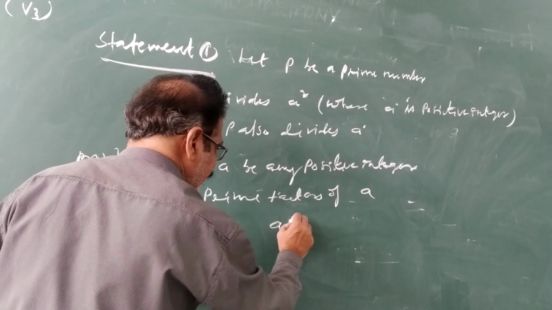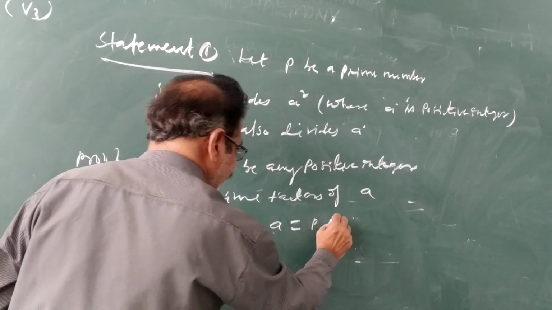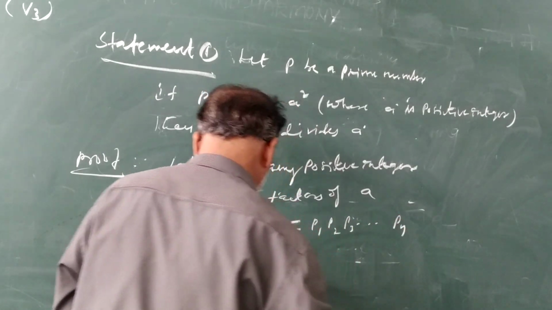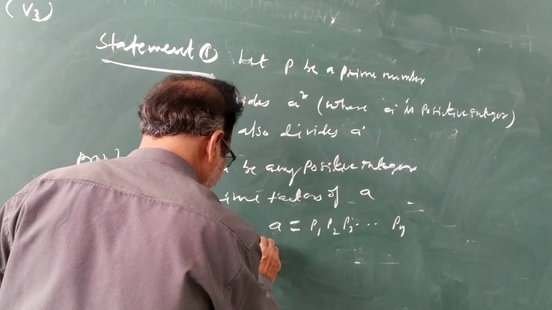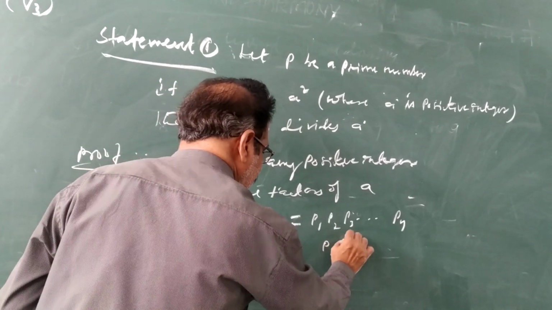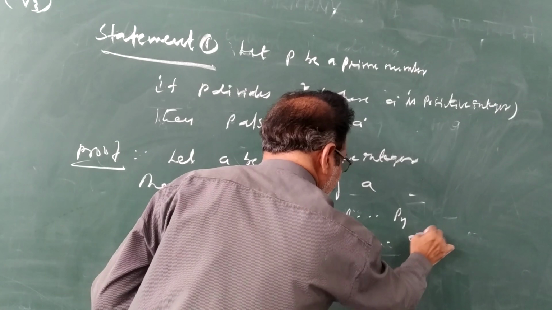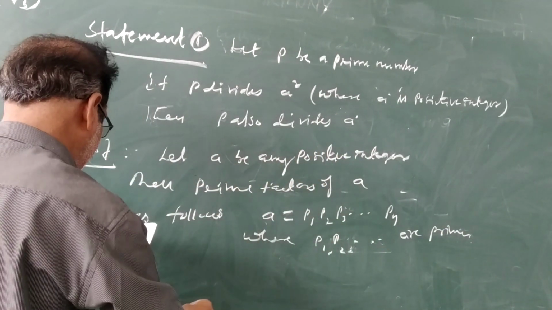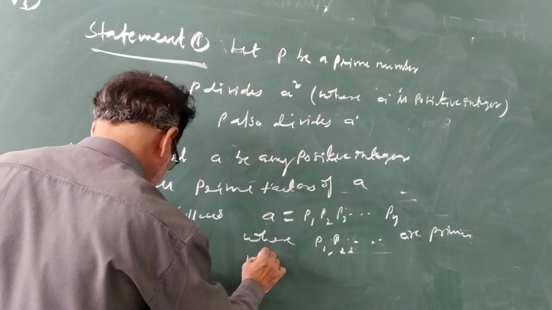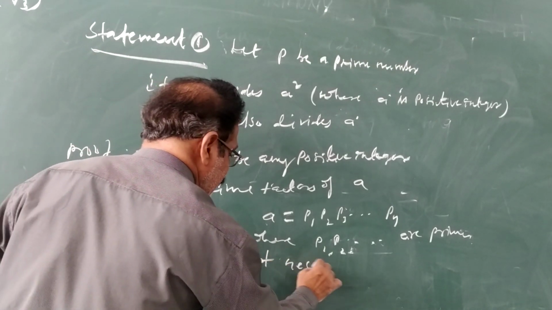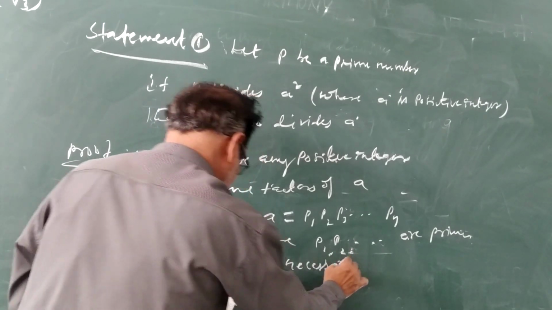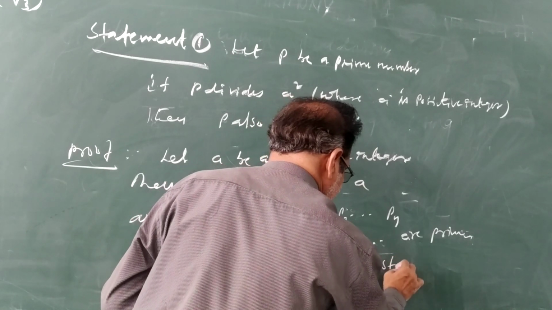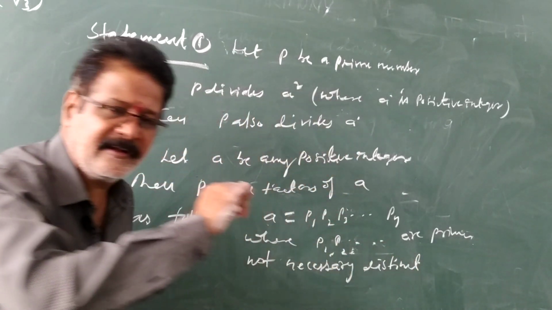So when you factorize a, a is equal to p1 into p2 into p3 up to pn, where p1, p2, p3 are primes, not necessarily distinct.